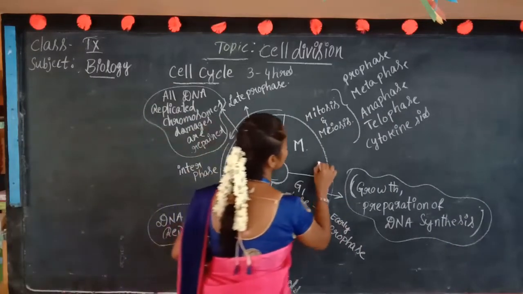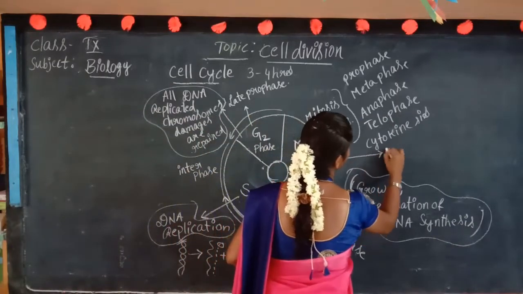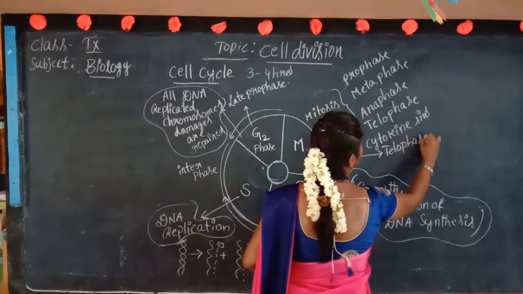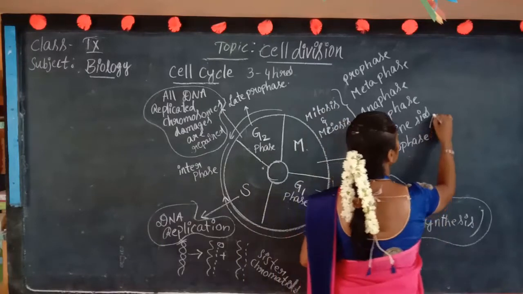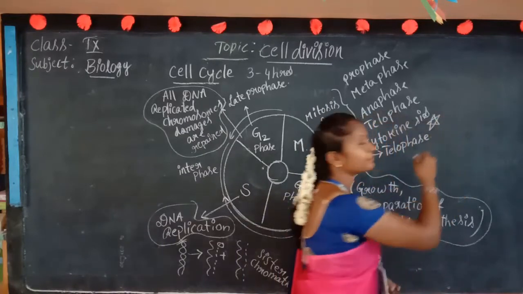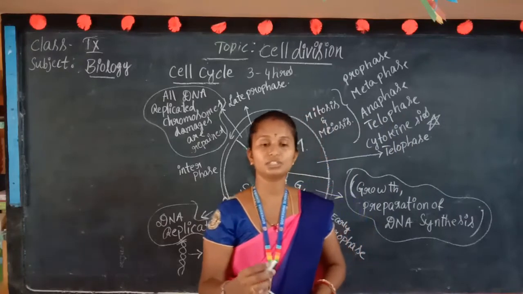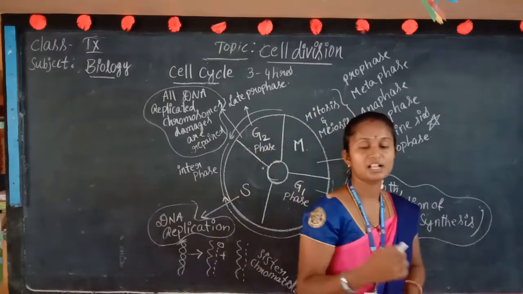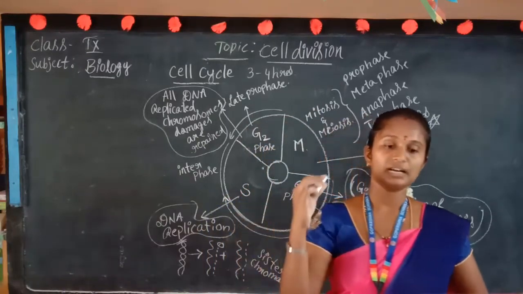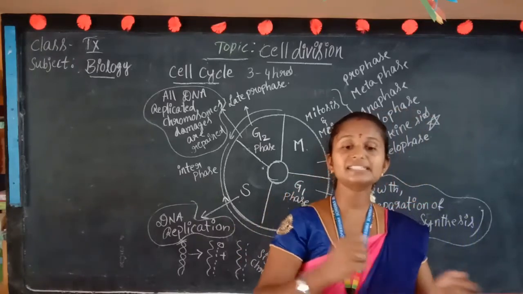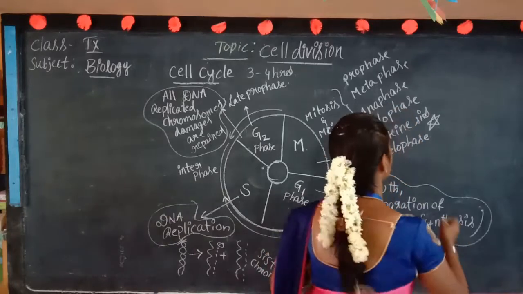at the time of telophase, now I am putting a star. That star is nothing but the checkpoint. What happens? At the time of cytokinesis, the chromosomes are checked whether they are attached properly to the fibers or not.